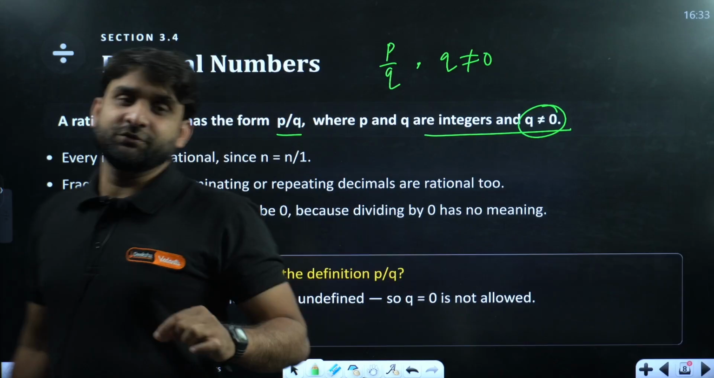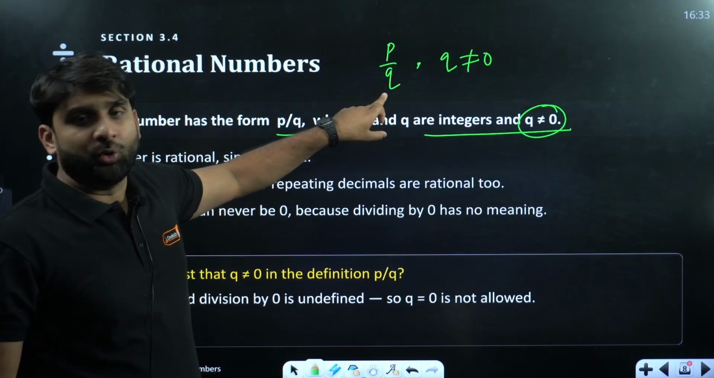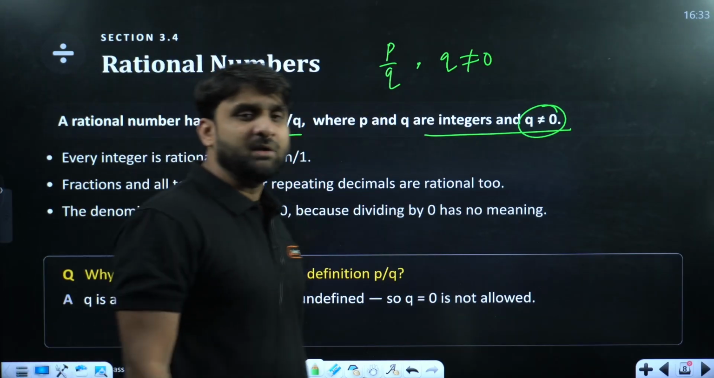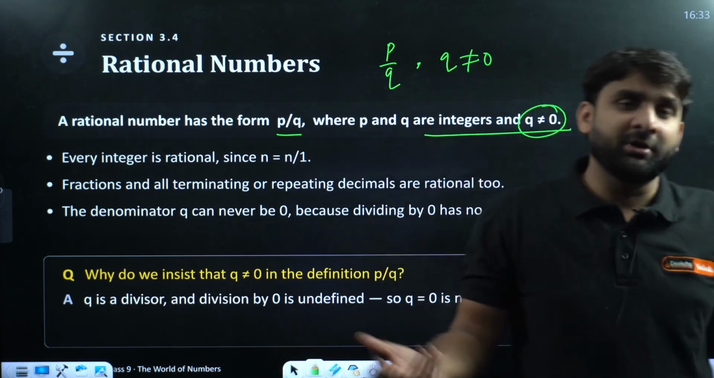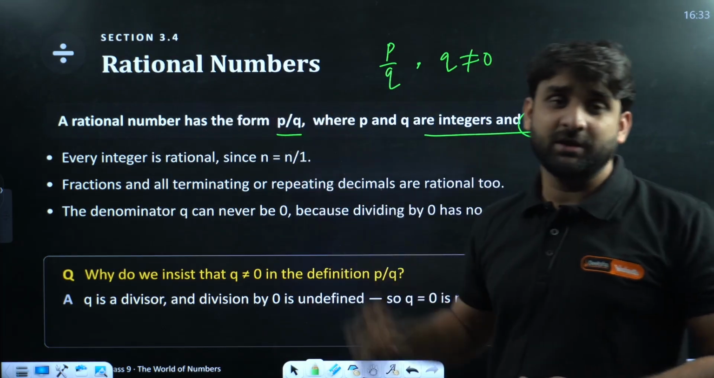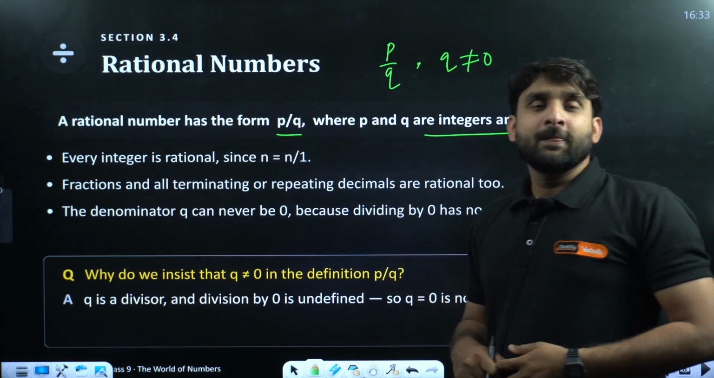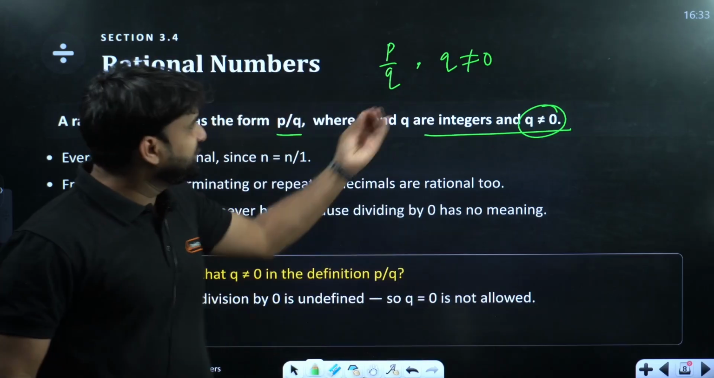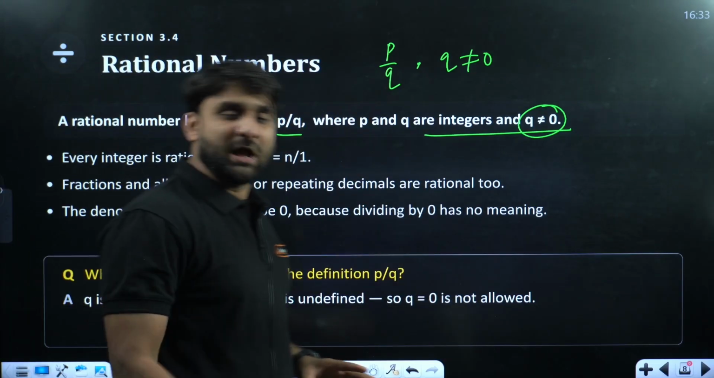The denominator can't be equal to 0, because if the denominator becomes 0, the result becomes undefined, since a number cannot be divided by 0. We have already studied this rule in previous slides. So Q should not be equal to 0. This is the format of a rational number. Are you getting my point?